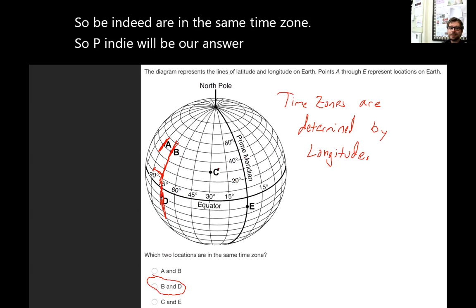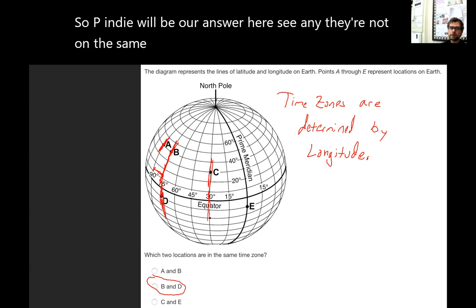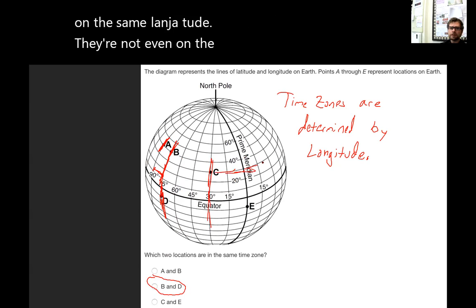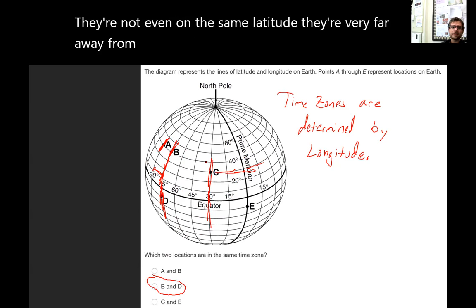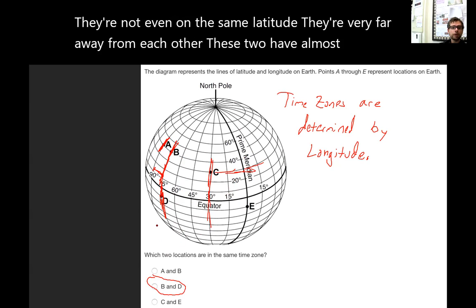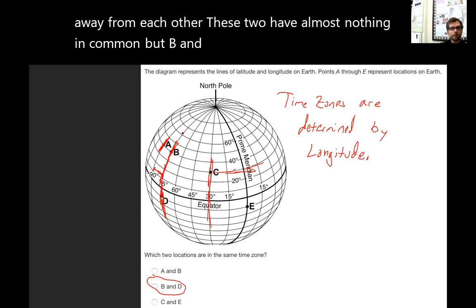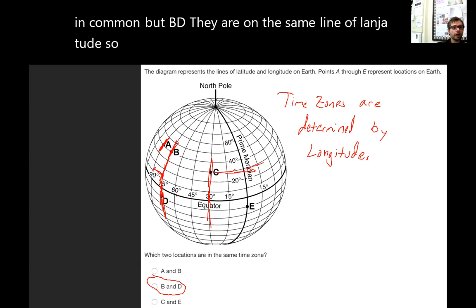Okay. C and E, they are not on the same longitude. They're not even on the same latitude. They're very far away from each other. These two have almost nothing in common. But B and D, they're on the same line of longitude, so they have the same time.